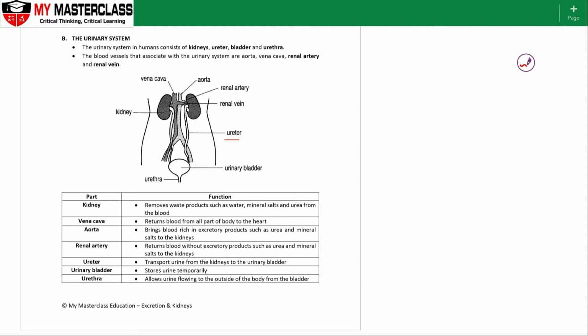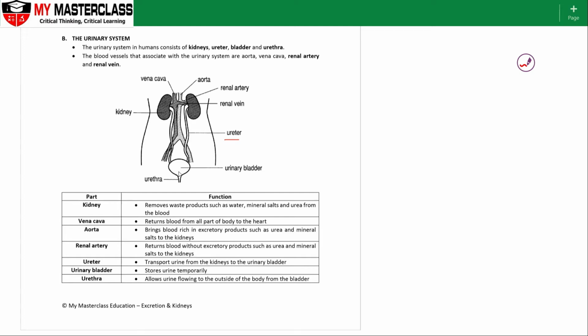So therefore, whatever urine is being collected through the ureter into the urinary bladder is a sterile form of urine. Okay, so once the urinary bladder is full, there will be signals sent to the brain and some contractions of it, which signals the person the urge to urinate.